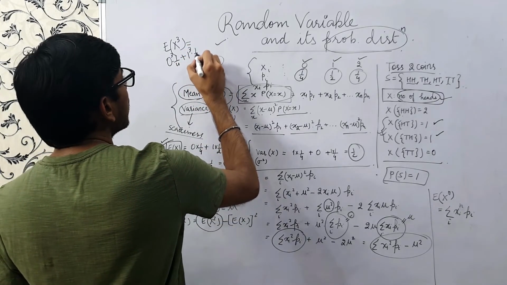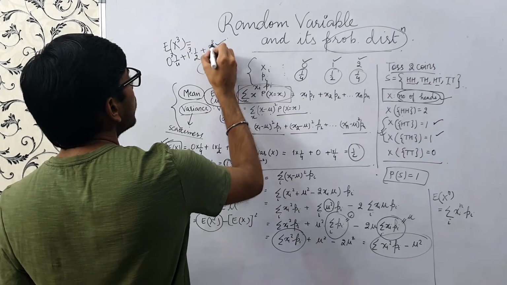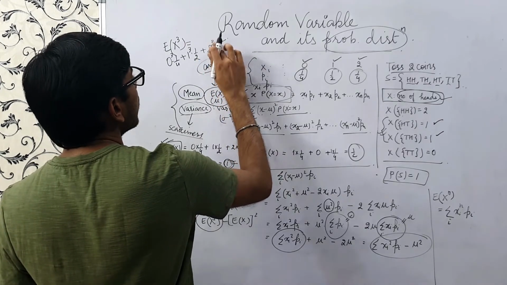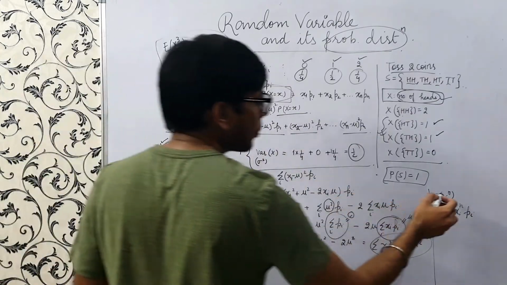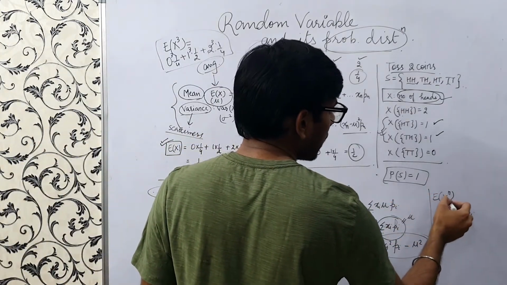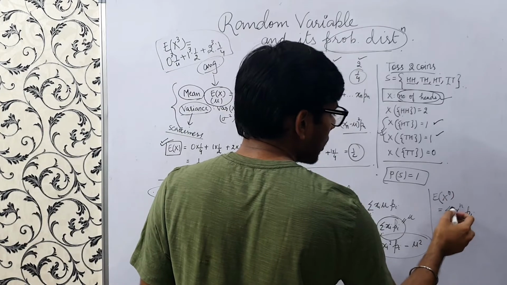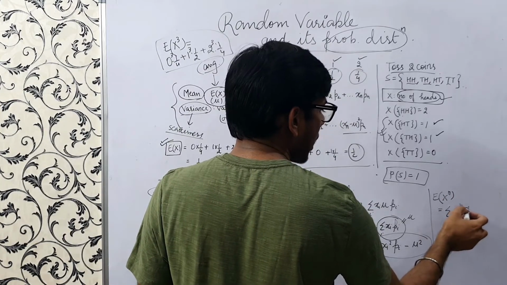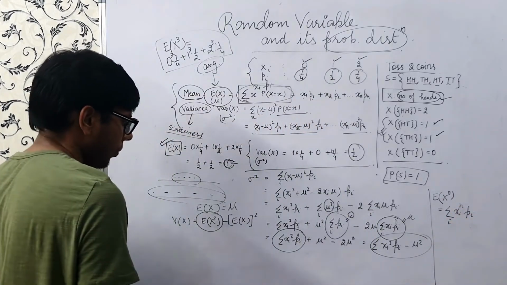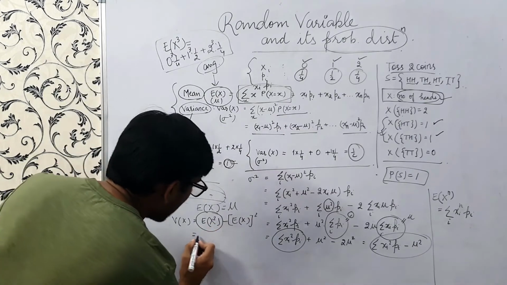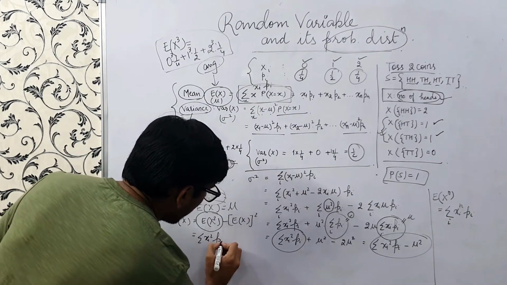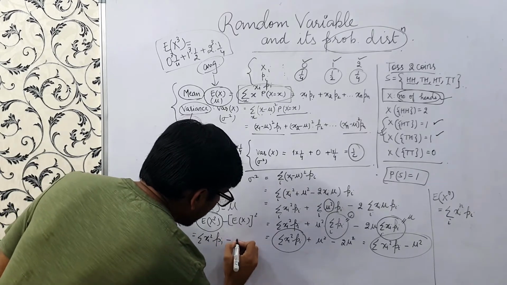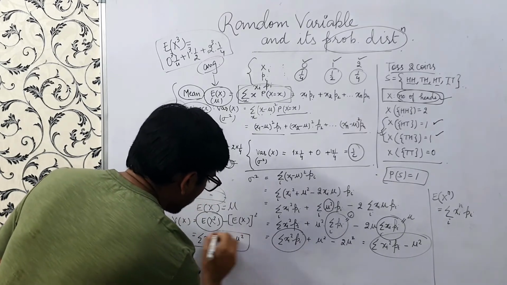So in general, E of x to the power n is nothing but summation xi to the power n into pi. So this is nothing but xi square pi minus mu square, right?